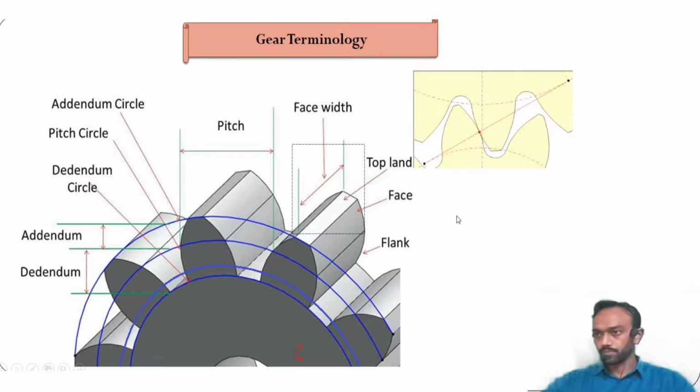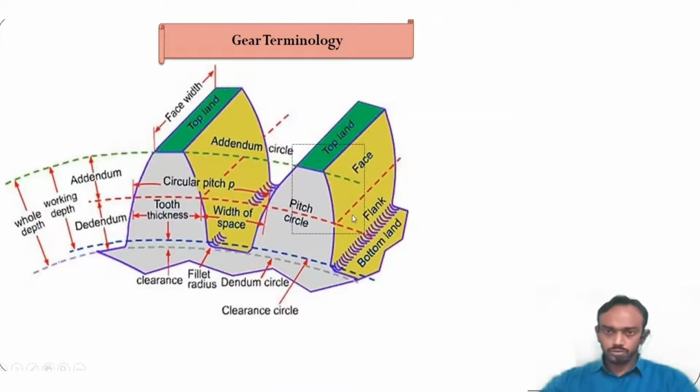So again, we will repeat all the terminology. There are some new ones. First of all, check this out. Addendum means the distance measured from the pitch circle to the addendum circle. Dedendum, from the pitch circle to the dedendum circle. Clearance, you can see, is the distance between the dedendum circle and the clearance circle.